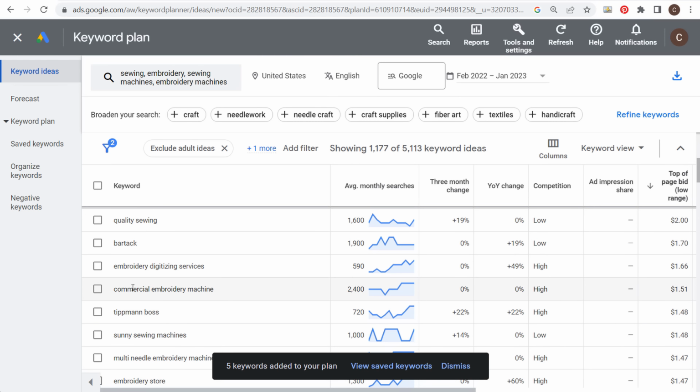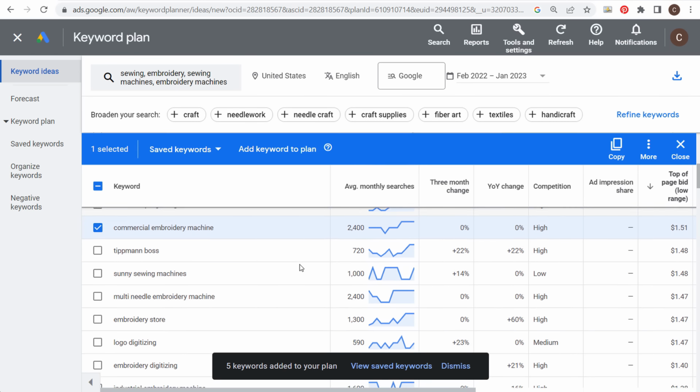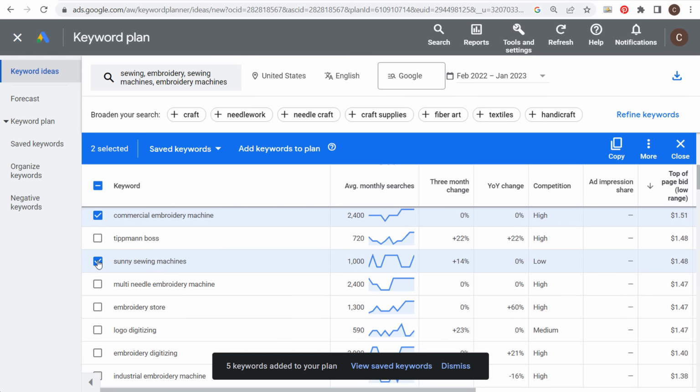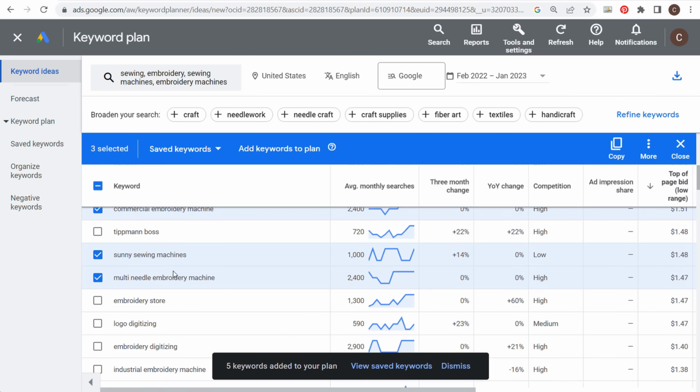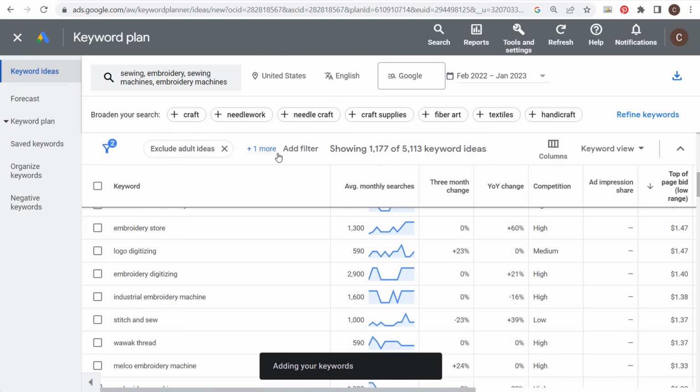Commercial embroidery machine is likely a keyword that if we can get on the first page of Google, we can make plenty of money even with just 2,400 average monthly searches. So we'll add a few more of these. Multi-needle embroidery machines. We'll just add logo digitizing, embroidery digitizing, industrial. So we'll add all of these different keywords to our plan as well. So we're getting pretty good with our keywords.